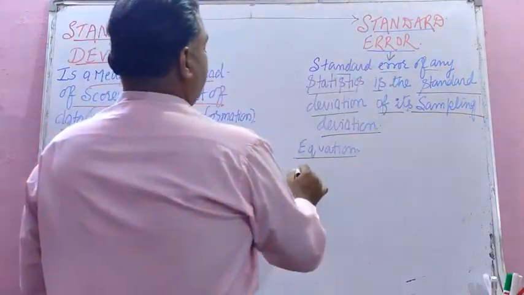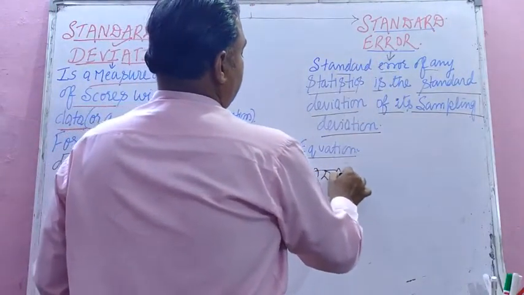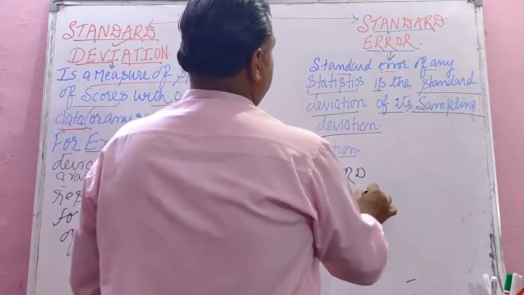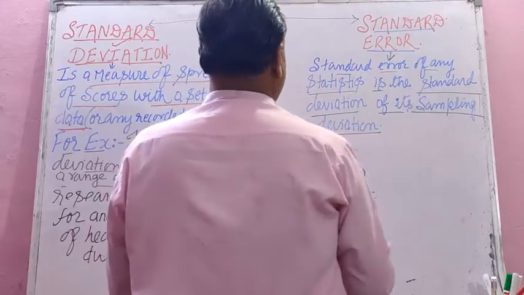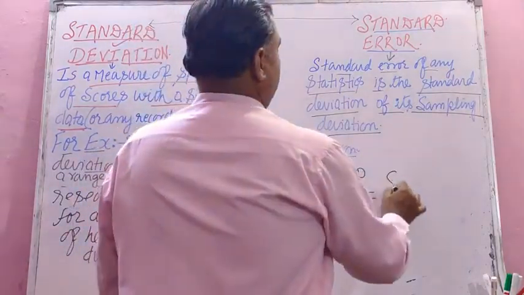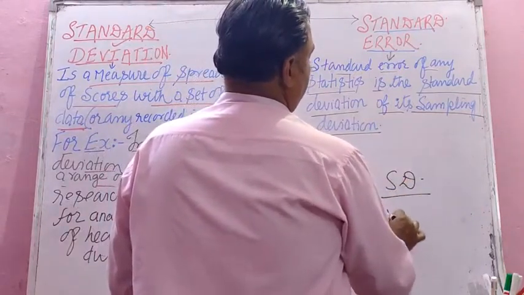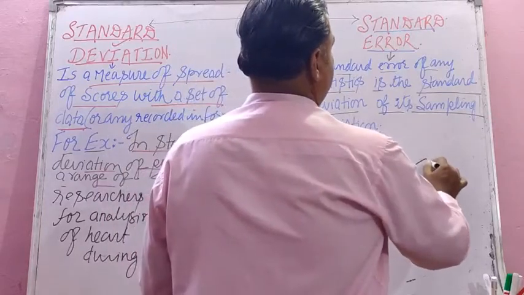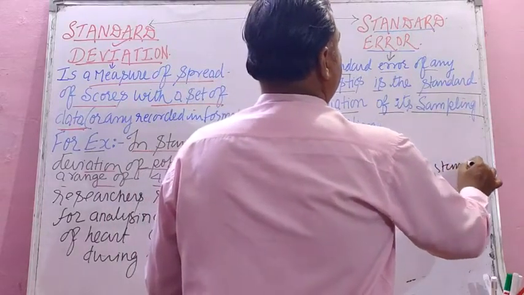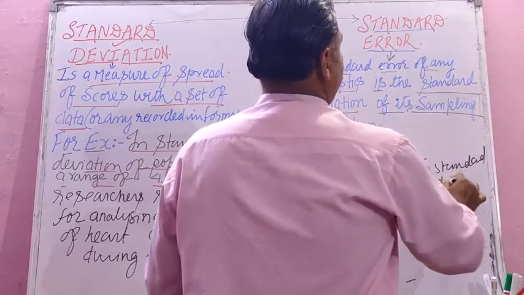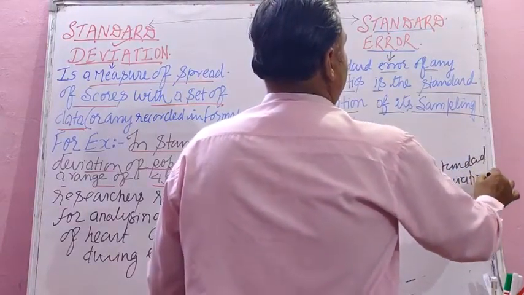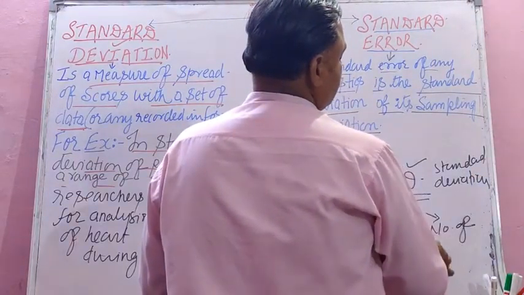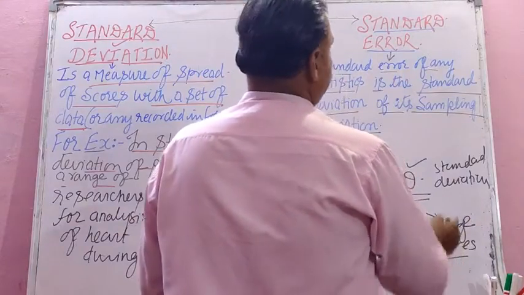The equation for standard error is SD divided by root n, where SD stands for standard deviation and n stands for number of scores, isn't it?